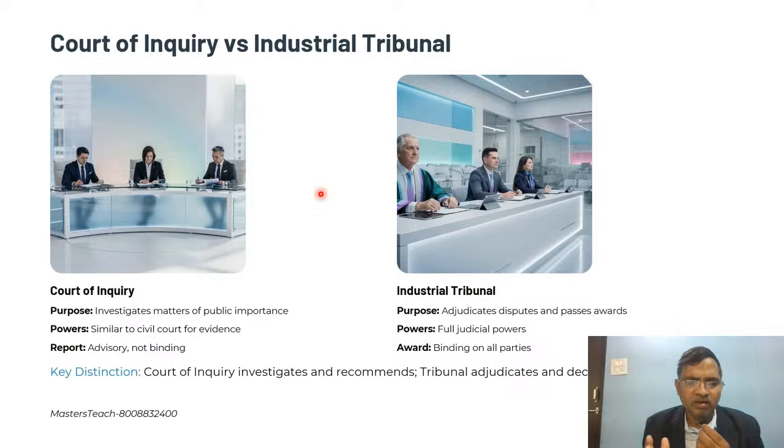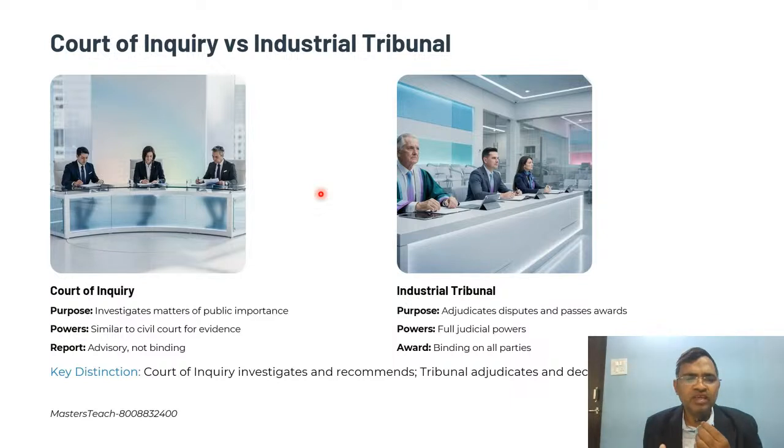The industrial tribunal hears the disputes and then gives awards or judgments. The industrial tribunal has full judicial powers. Whatever the award, whatever the final verdict, both parties, employer and employee, need to be bound by it.